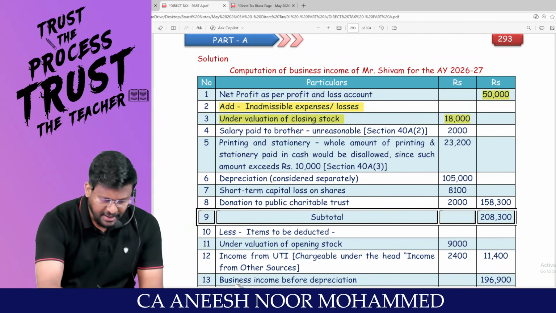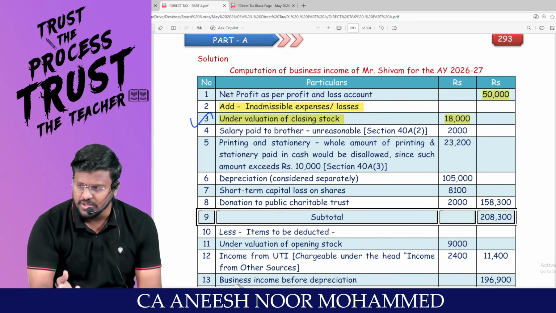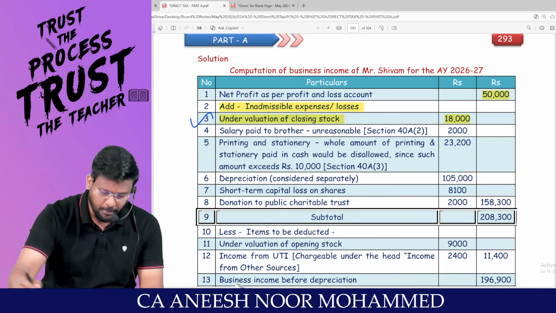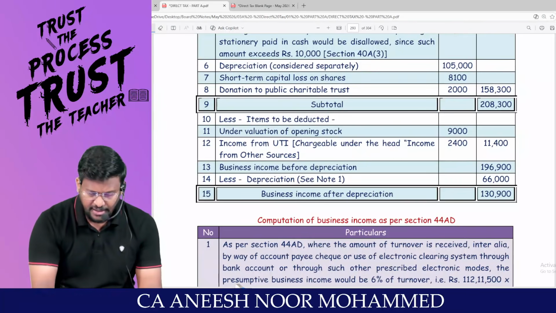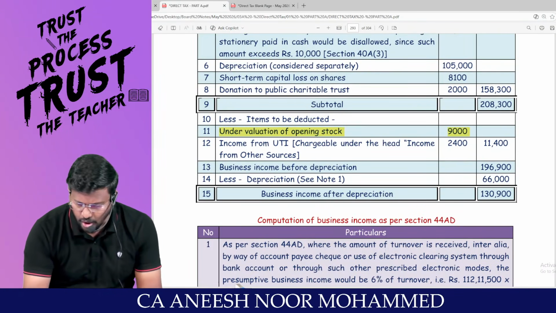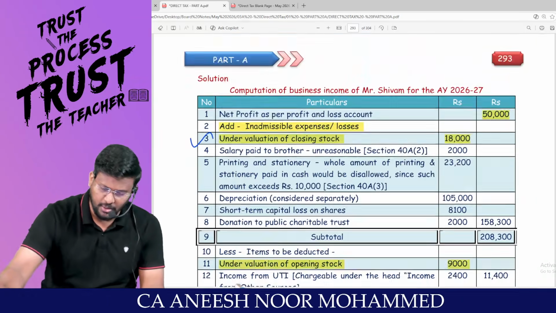If I am adding back closing stock, at the same time I should reduce the opening stock also, because there is an undervaluation of what stock? Opening stock, to the extent of 9,000. So closing stock I will add back, and opening stock I will reduce, or I can do it net also. Are you all really with me?